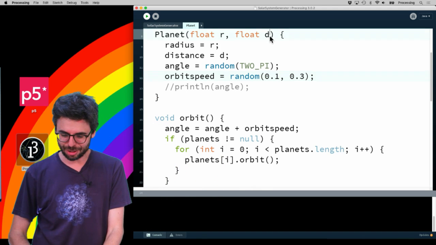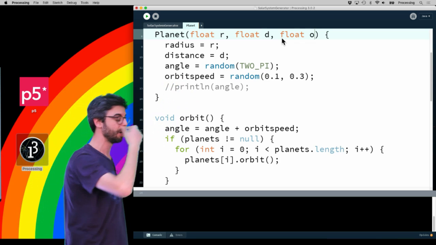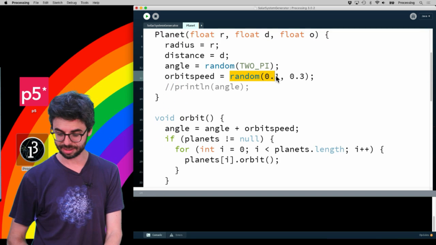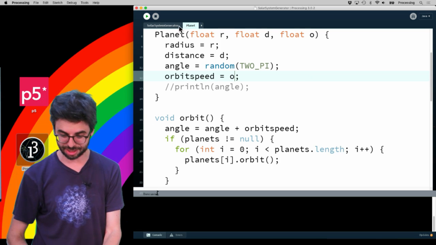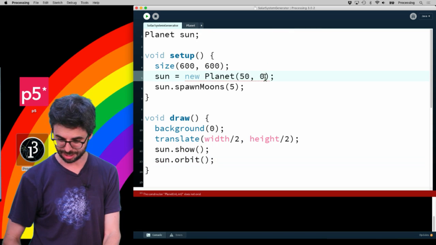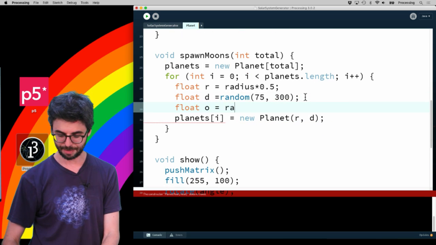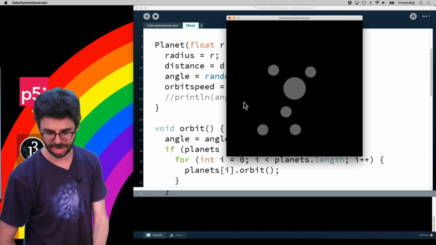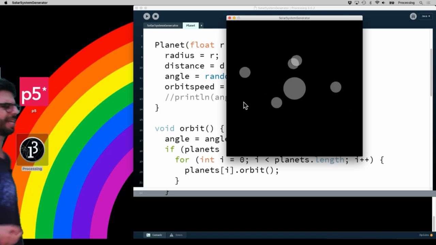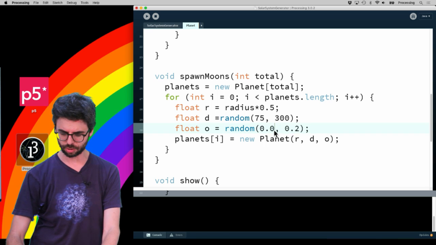But what I'm going to do is add an argument here, which means that I can set the orbit speed. When I make the sun, I'm going to set the orbit speed to 0. And when I make the other planets, I'm going to pick a random orbit speed. And now that should fix it. There we go. We can see everything is rotating, and those speeds are quite fast. So let's pick much smaller random numbers.